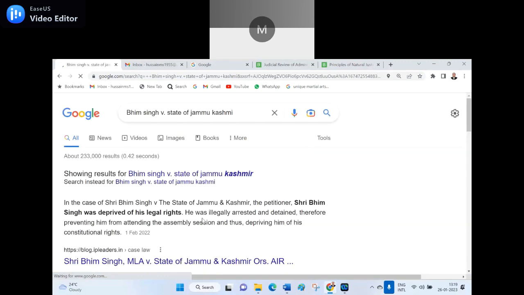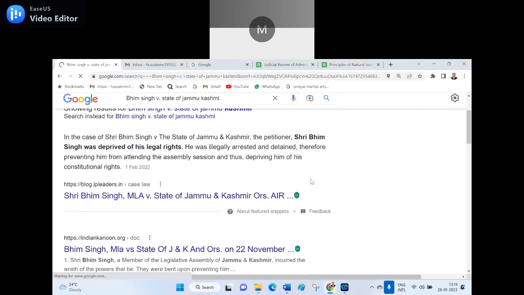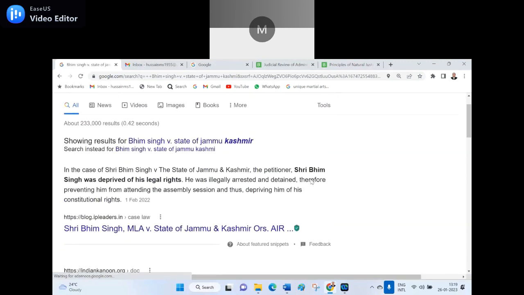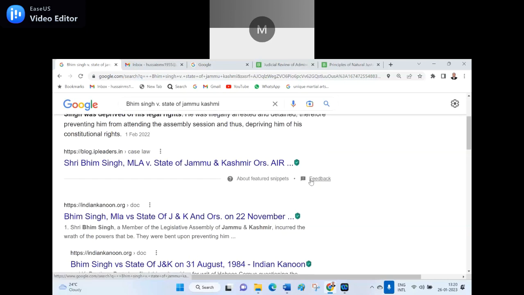So in this case law, they said, in the case Sri Bhim Singh versus State of Jammu and Kashmir, the petitioner Sri Bhim Singh was deprived of his legal right. He was illegally arrested and detained, therefore preventing him from attending the assembly sessions, depriving his constitutional right. And he filed the case of habeas corpus.